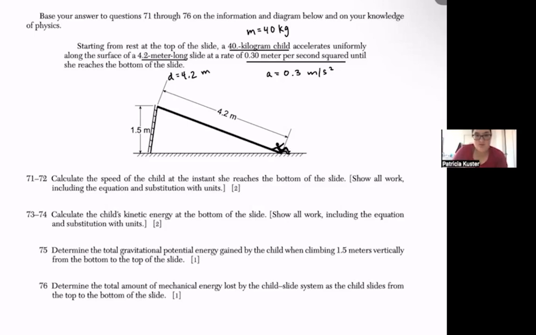And the reason we do this is because if you know exactly what you have and what you're looking for, it can help you identify what formula we need to use. For example, this first question, we're calculating speed. Speed is velocity. So that means we need to find a formula that connects v, d, a, and m. So I'm going to find the reference table.